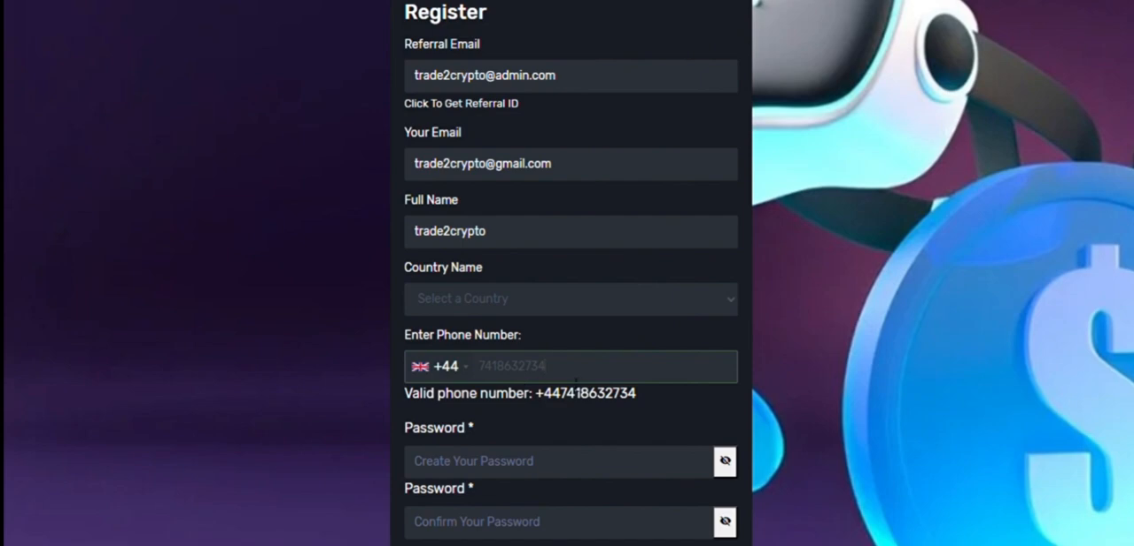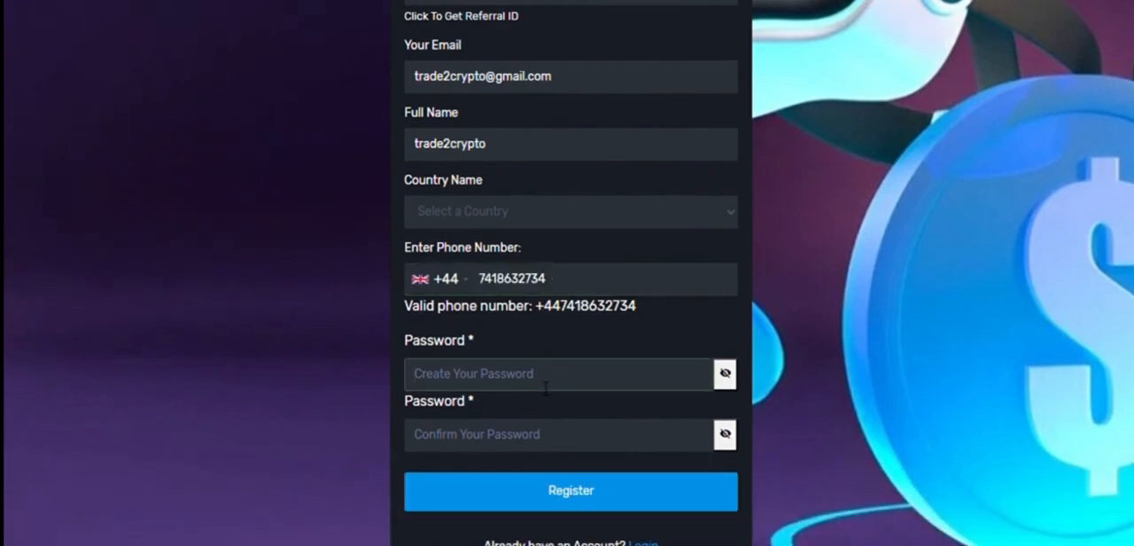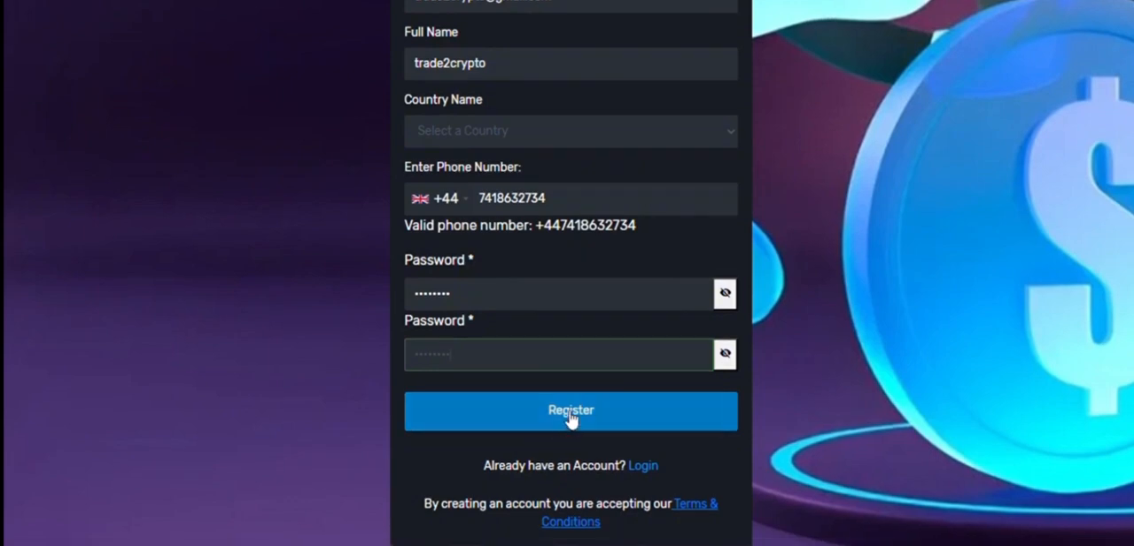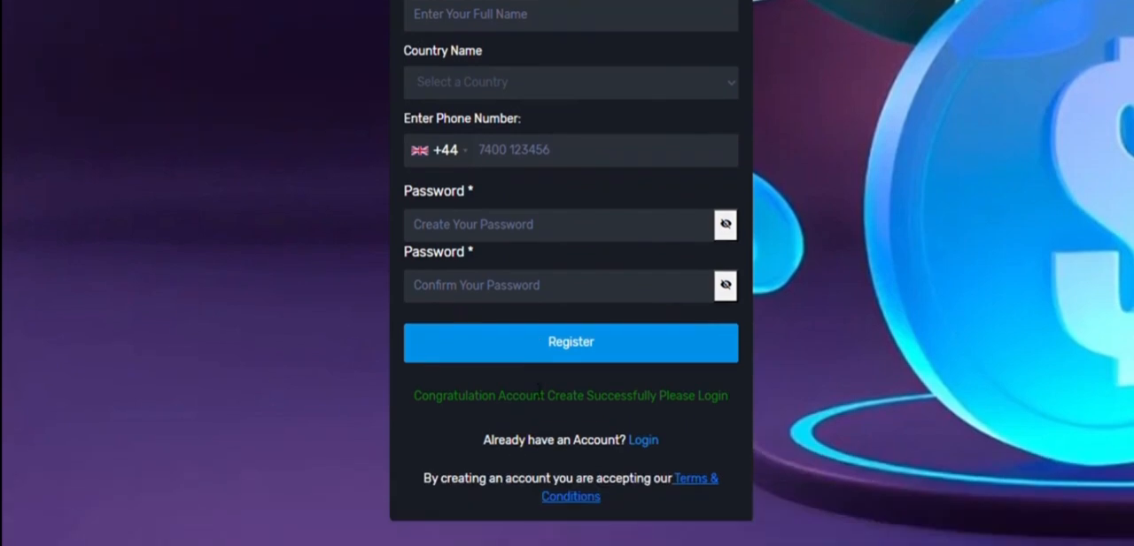Now, it's time to create a strong password. Type it carefully and then re-enter the same password in the confirmation box. Once all details are correctly filled, click on Register. You will receive an email confirmation containing all your login details. Do not share this information with anyone to keep your account secure.